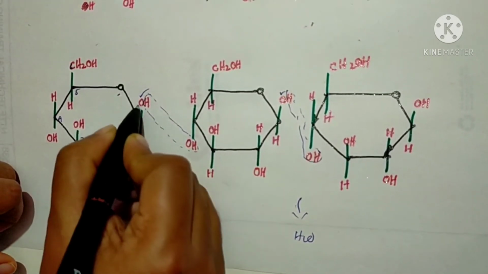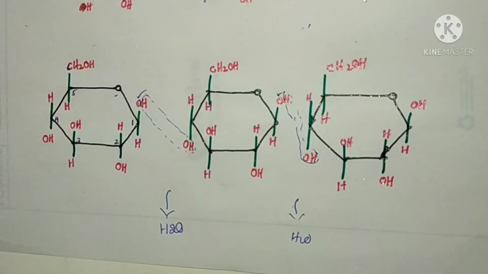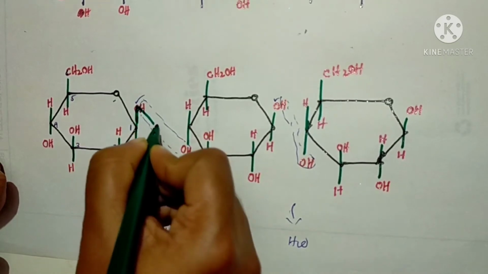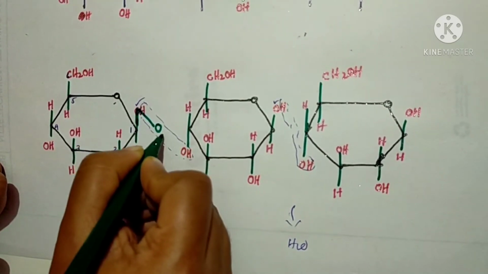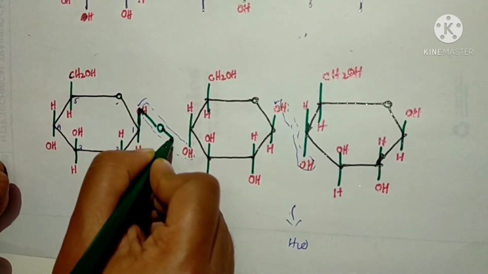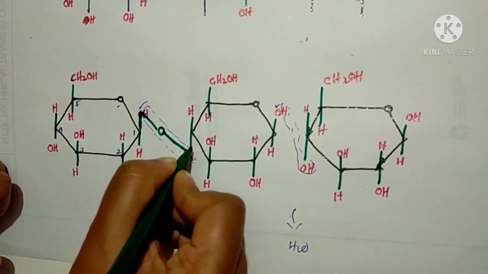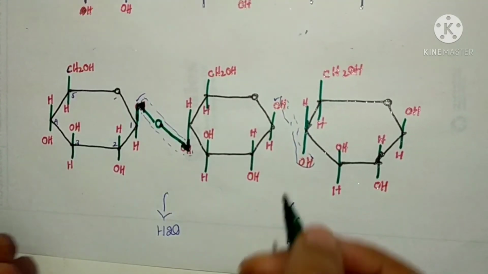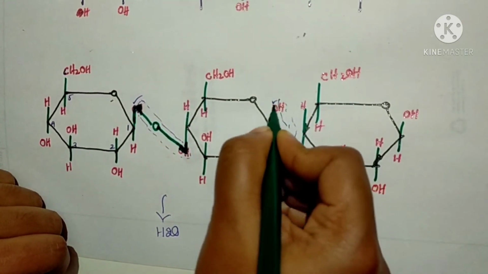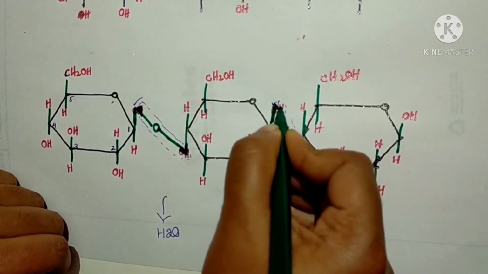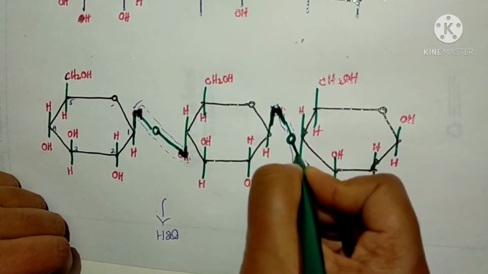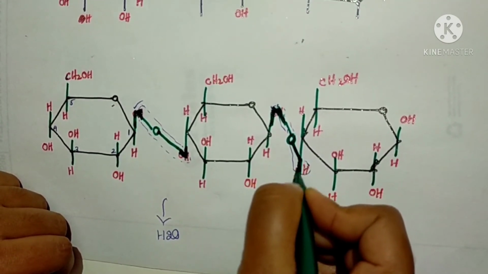Here I am using a sketch pen to highlight the bond. So draw the oxygen atom in the middle. Only one middle oxygen atom will be there, which is used to connect two glucose molecules.